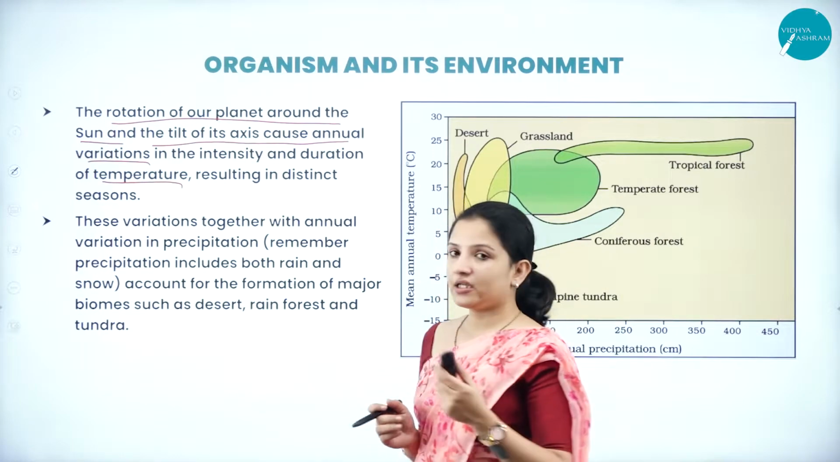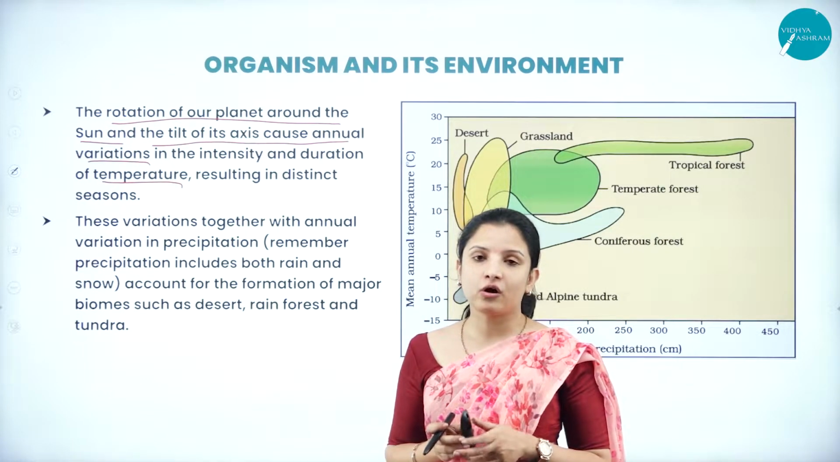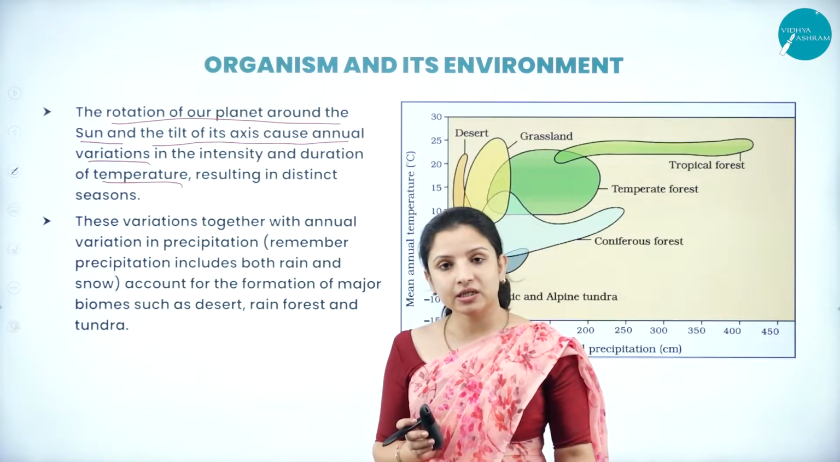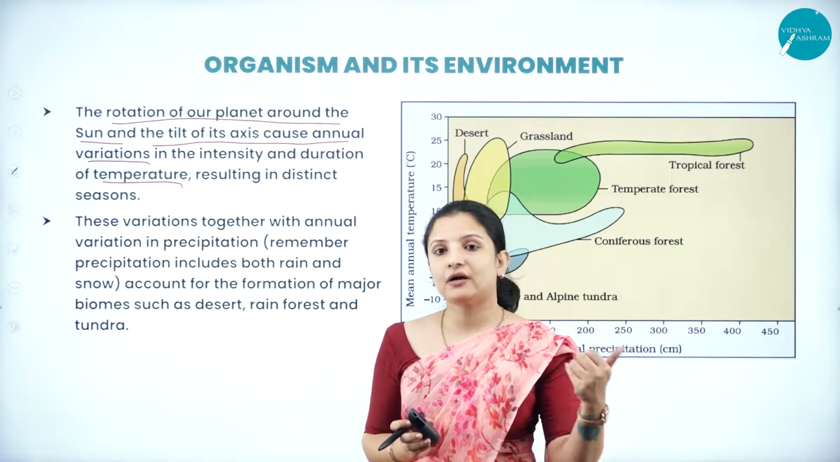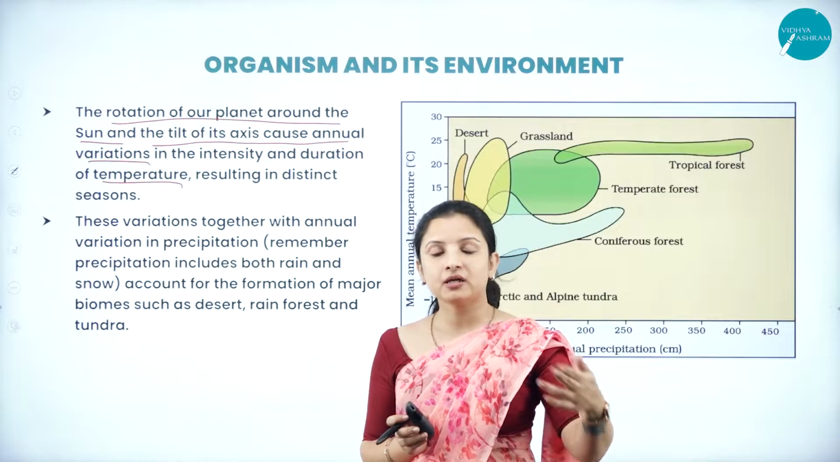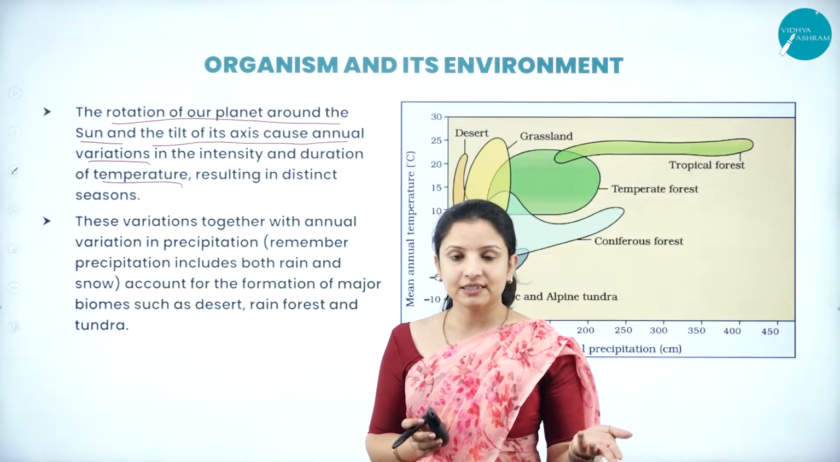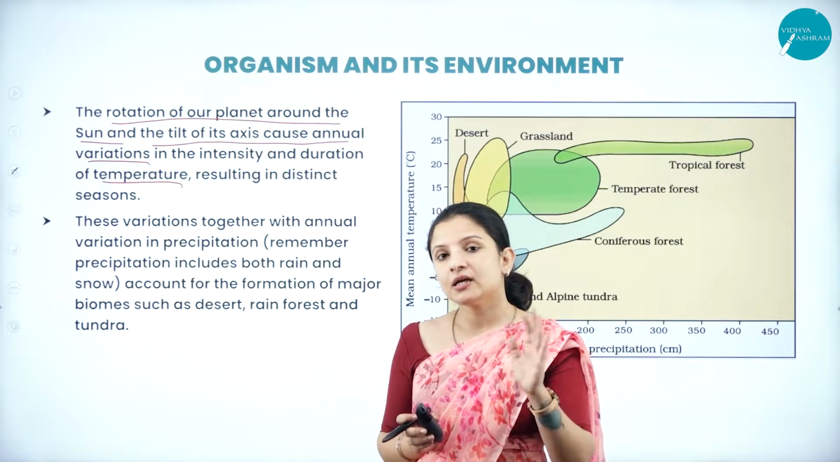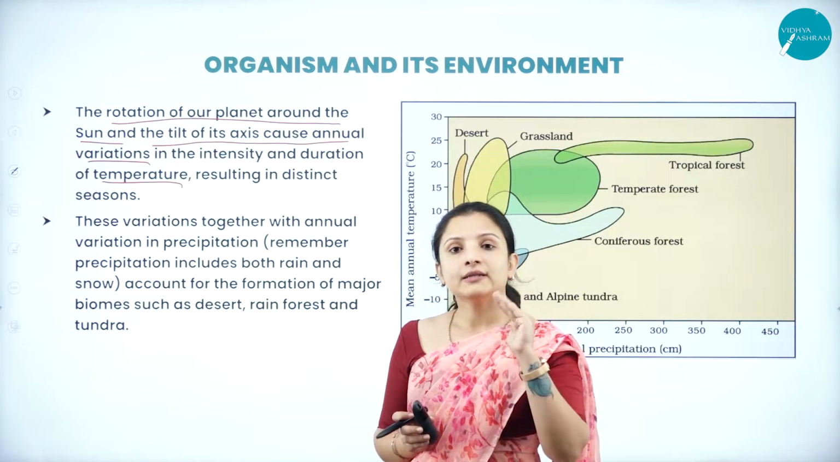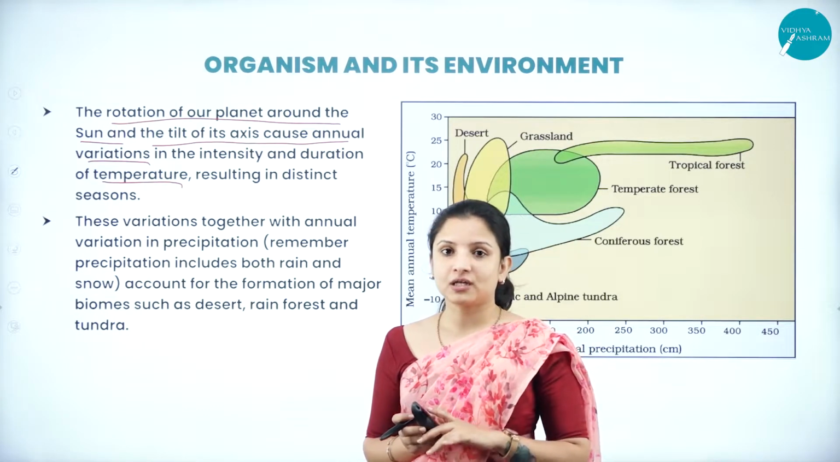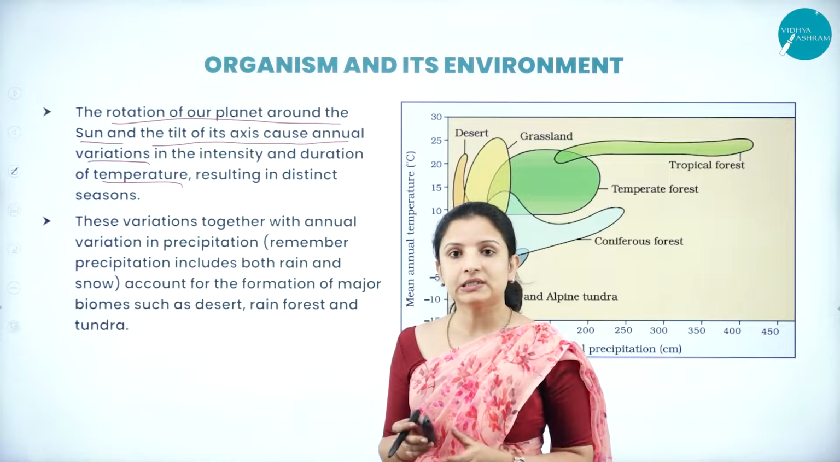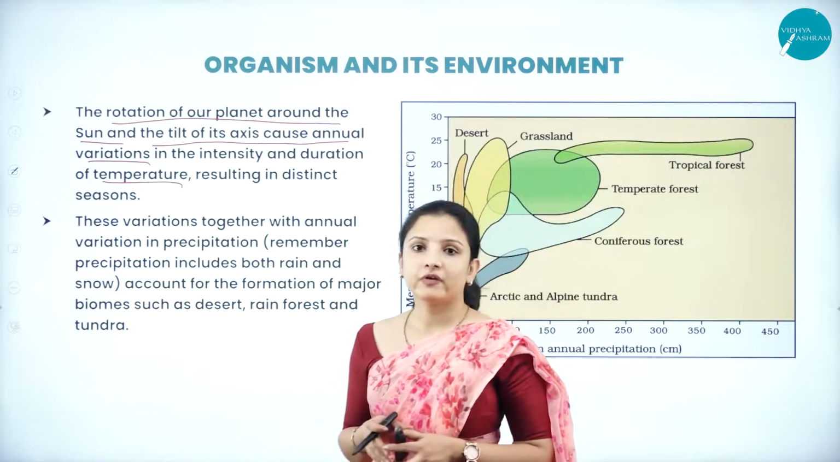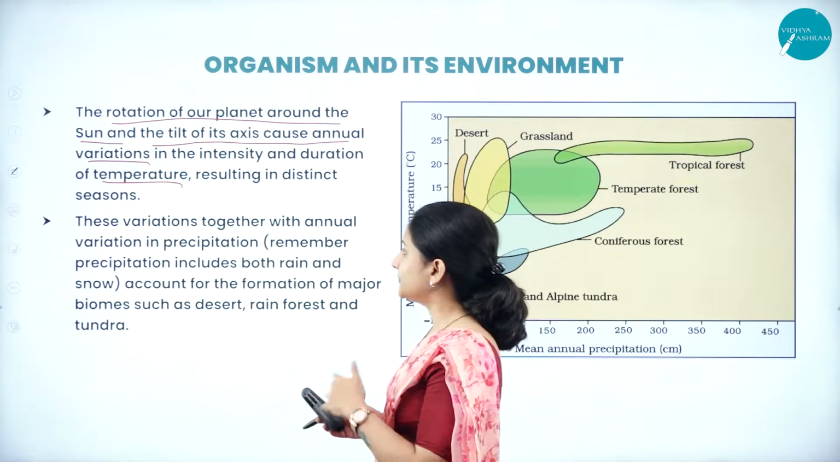So that is why we get different seasons. In India itself, we have different seasons: rainy, winter, spring, and summer. How is it decided? It depends on exactly how our country is facing towards the sun during the rotation of the earth. That is how the variation in the seasons occurs.